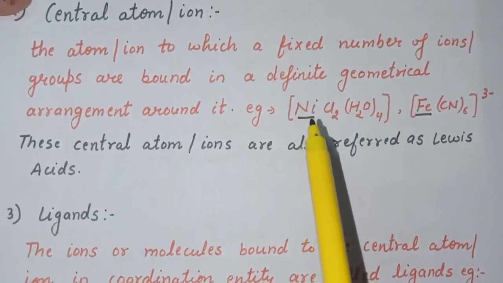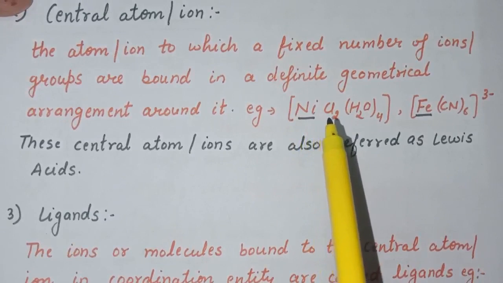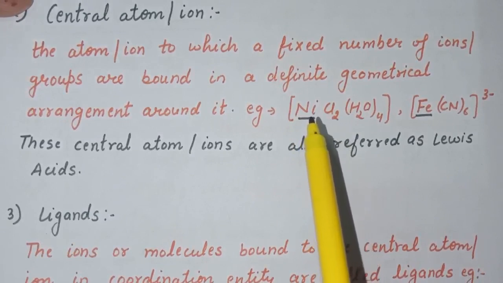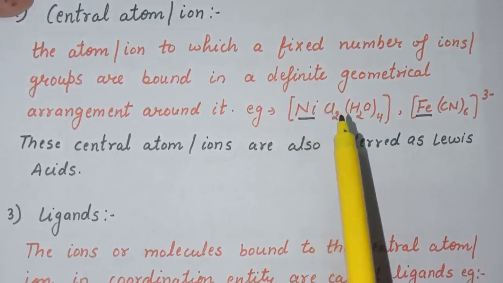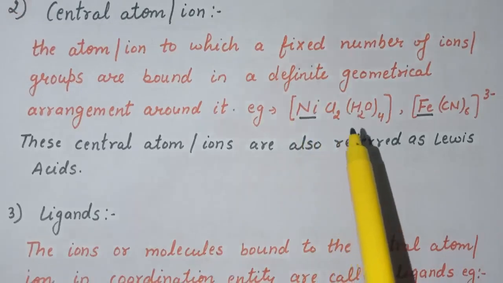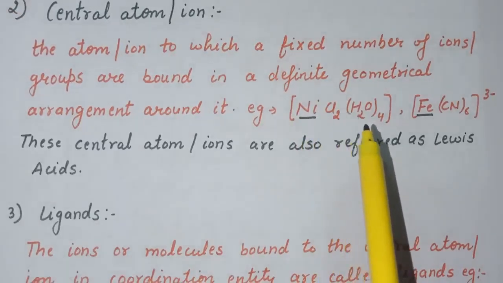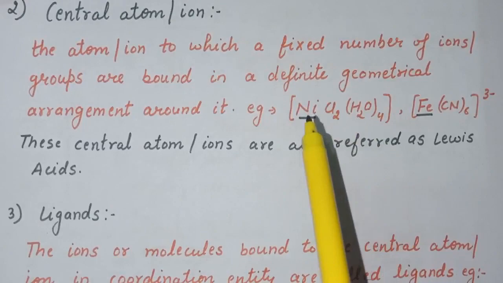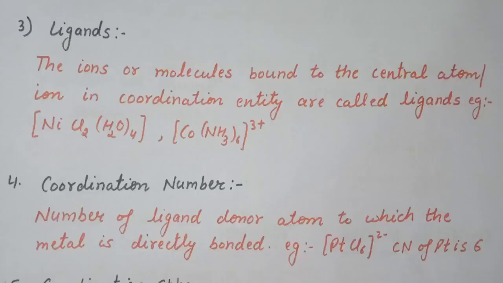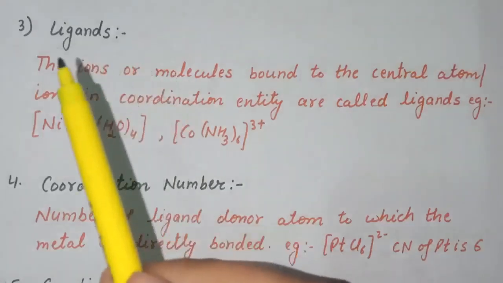And these central atoms are also referred to as Lewis acids because they accept electrons from these ions or neutral molecules, and that is why they are also known as Lewis acids. Next term is ligands.